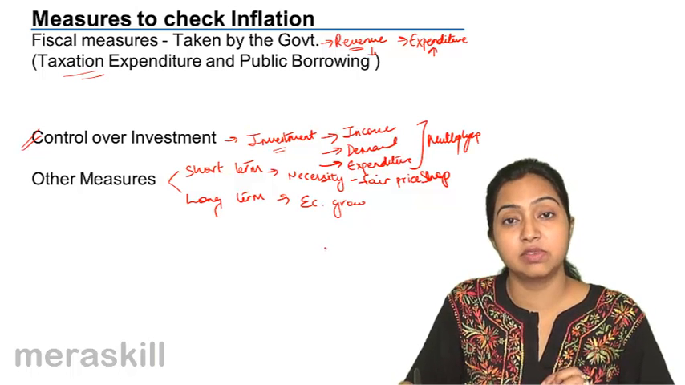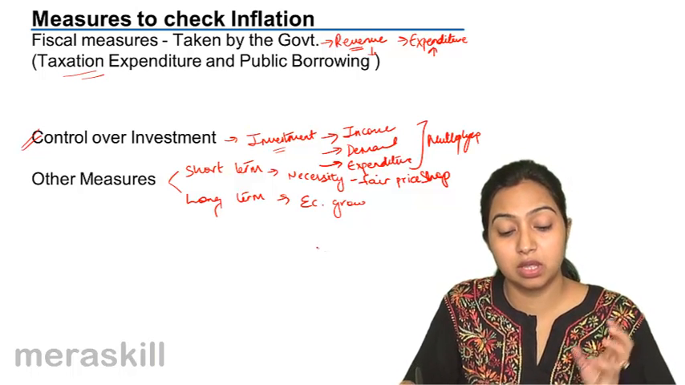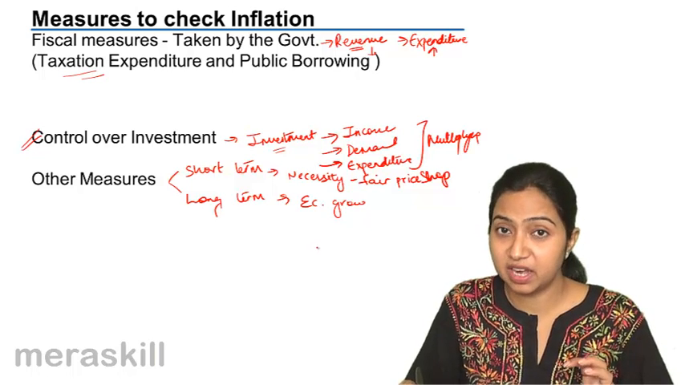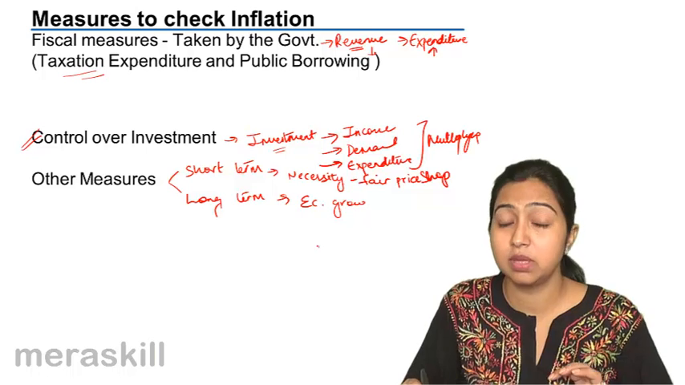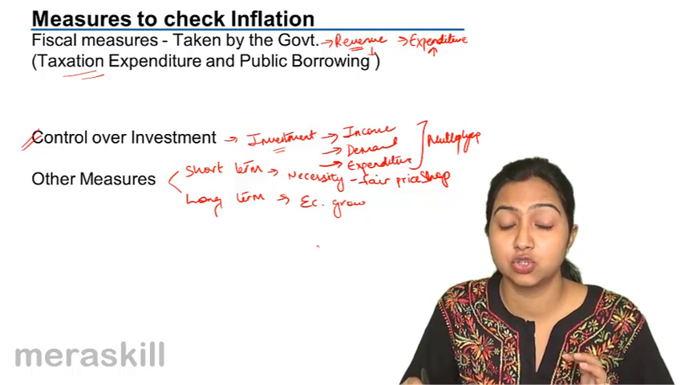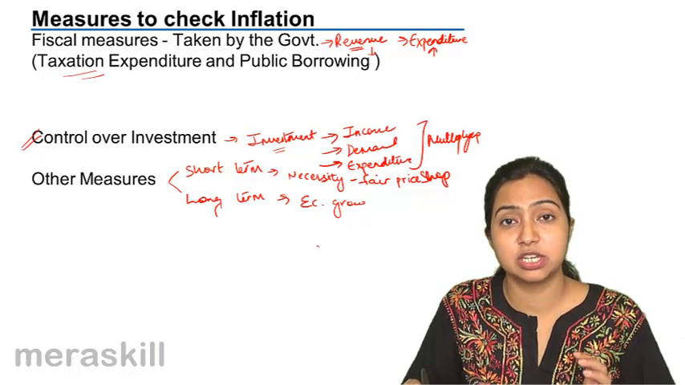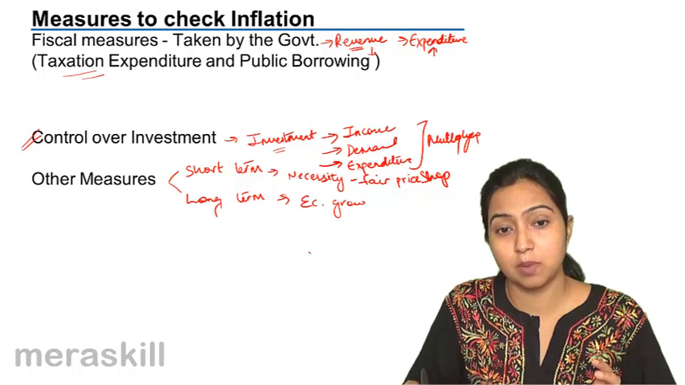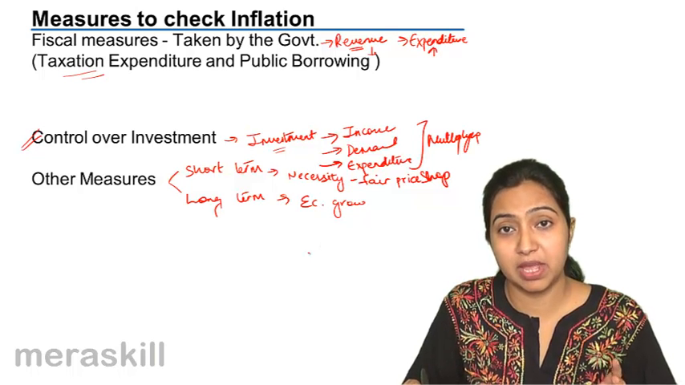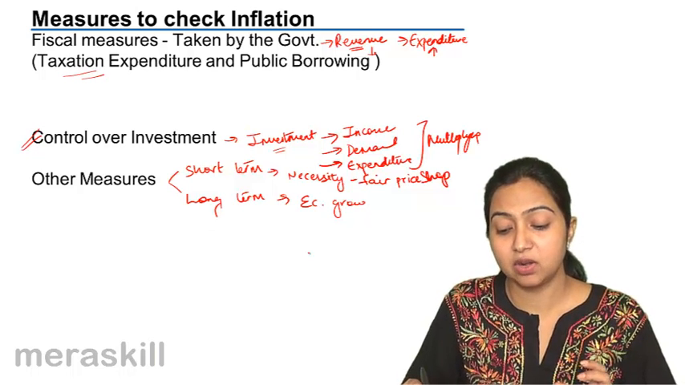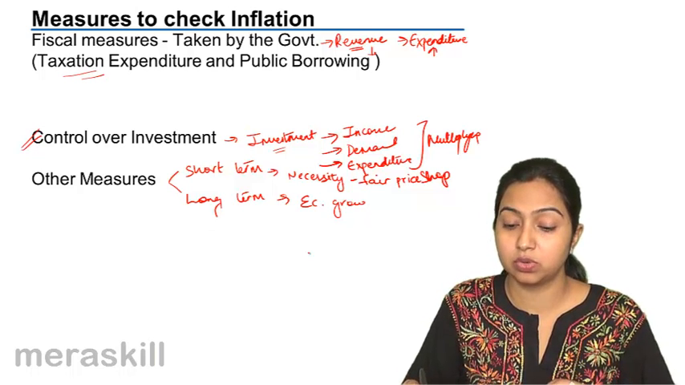Other than that, we can also check inflation by controlling investment. Investment is good for the economy, but when there is already an inflationary condition in the country, then it should be avoided. And other measures such as distribution of necessity goods through fair price shops, trying to make up the deficiency in demand through imports, and long-term projects for the economic growth of the country.